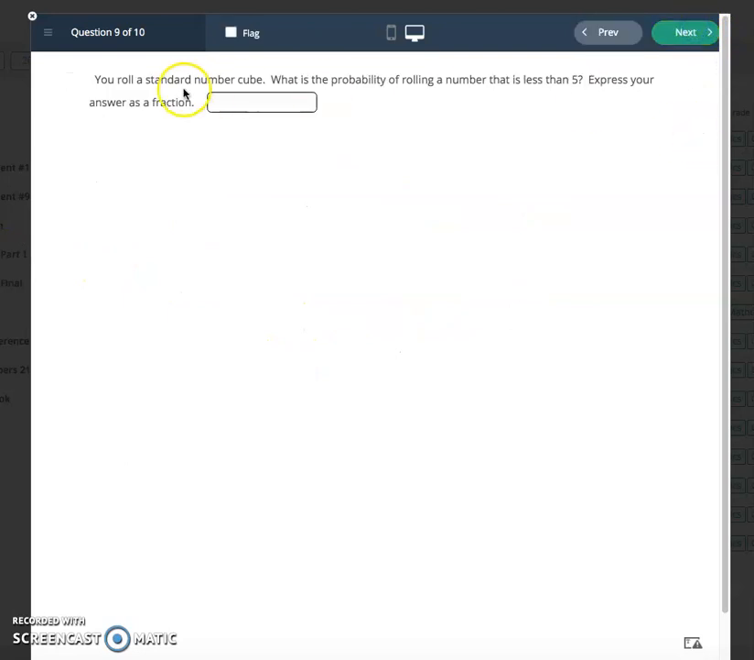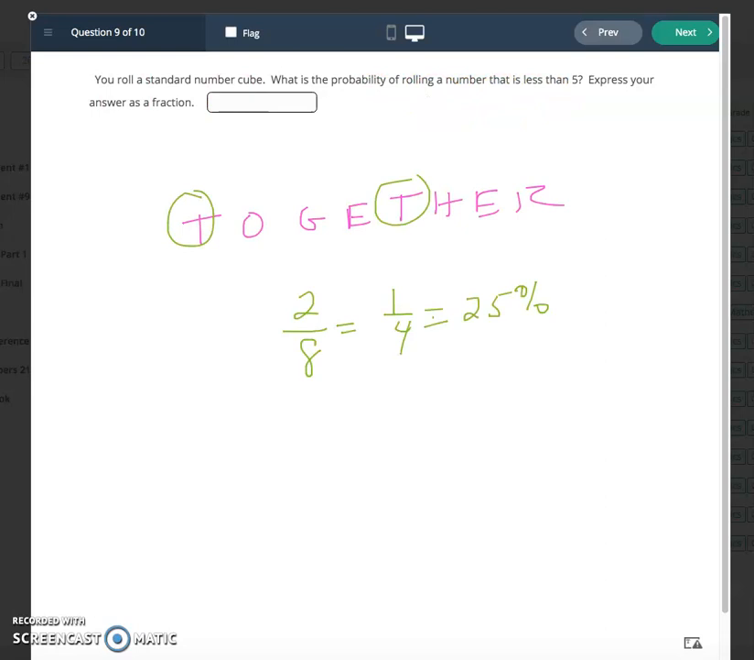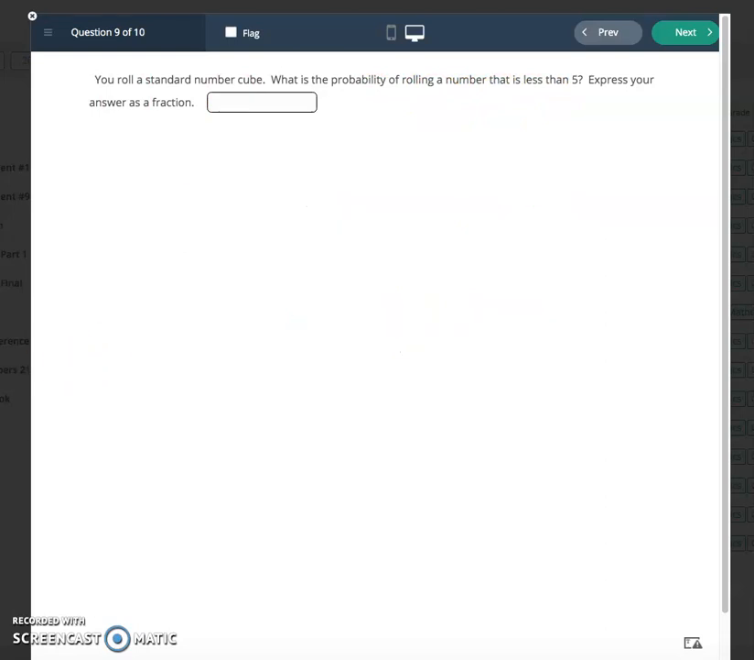And then what's the probability of rolling a number less than 5 on a standard number cube? If we look at a standard number cube, these are all the total outcomes. So what's the probability of rolling a number less than 5? Well, that's going to be 1, 2, 3, 4. These 4 options are less than 5. So it's 4 out of 6, which is the same thing as 2/3.